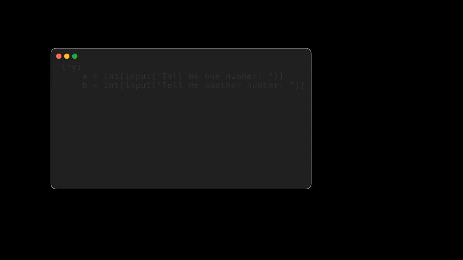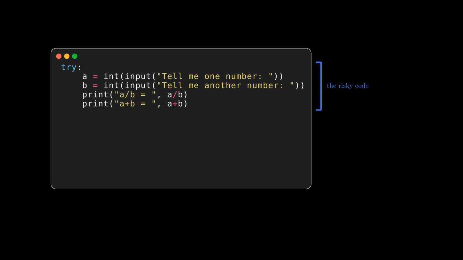Python lets one try block carry several except blocks, each naming the exception it handles. The try block now prints both a divided by b and a plus b. The first handler names ValueError. If a conversion fails, we print "could not convert to a number," so the user knows exactly what went wrong.